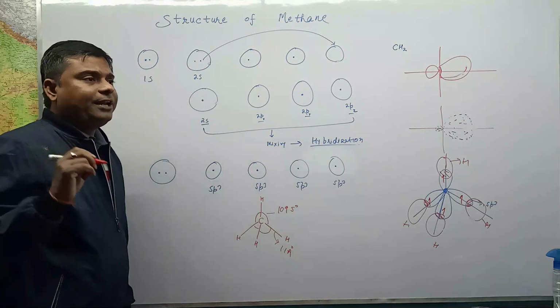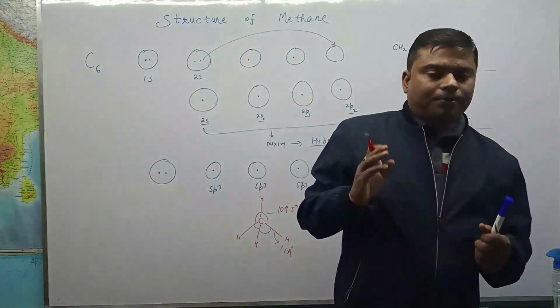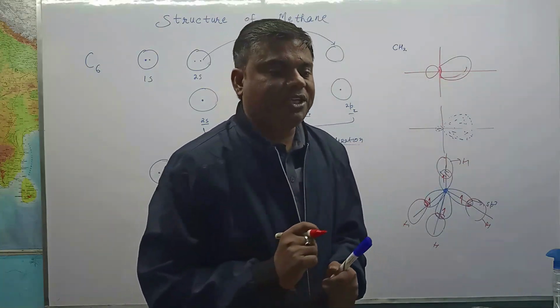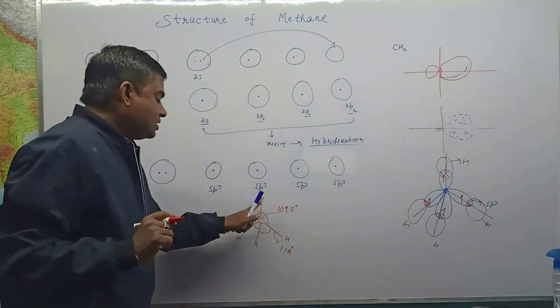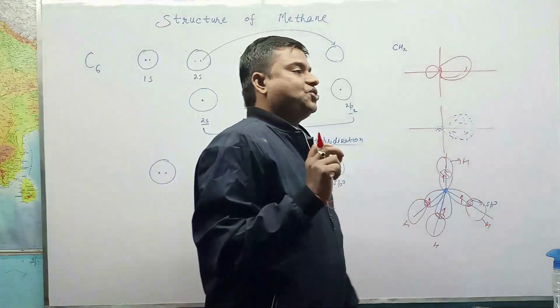Very important, right? The angle between any pair of bonds is 109.5 degrees, and each bond length is equal to 1.1 angstrom.